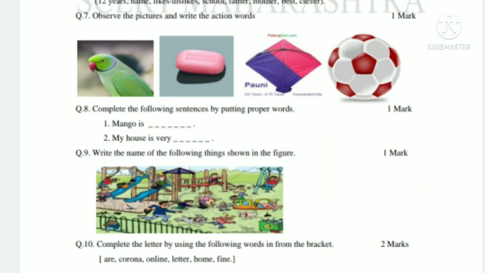So question 8, complete the following sentences by putting proper words. Only you have to put proper words in the given sentences. First one is mango is, so you can write as mango is very tasty. You can write as mango is a fruit king. You can also write as mango is delicious. That means your choice. You have to write only proper words to form a meaningful sentences. Sentence number 2 is my house is very dangerous. So I wrote my house is very big.